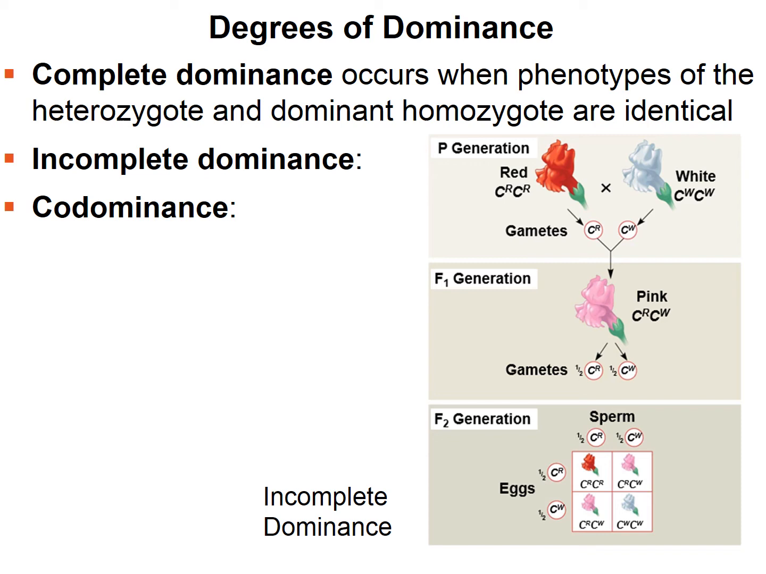We could also have what's called codominance. This is when two dominant alleles affect phenotype in separate ways, so two alleles are being expressed at the same time. We see this when we look at the ABO blood grouping. We see that different antigens are present, and this is codominance.